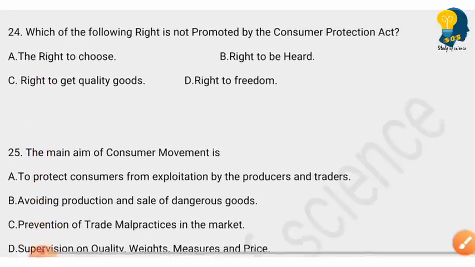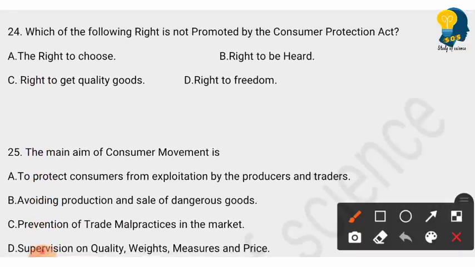So the next question is which of the following right is not promoted by the Consumer Protection Act? And the options are the right to choose, right to be heard, right to get equality, right to get quality goods, right to freedom. And the right answer here is right to freedom. So this is the right which is not promoted by the Consumer Protection Act. So option D is the right answer.